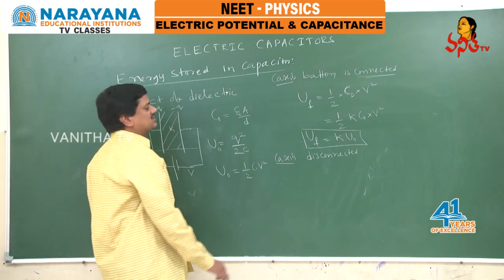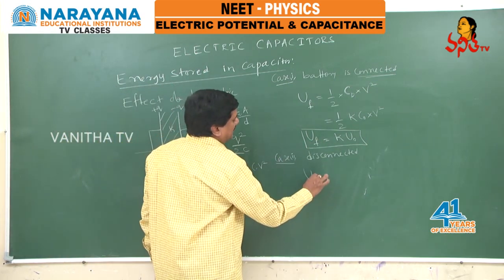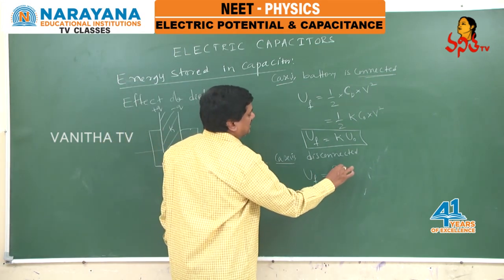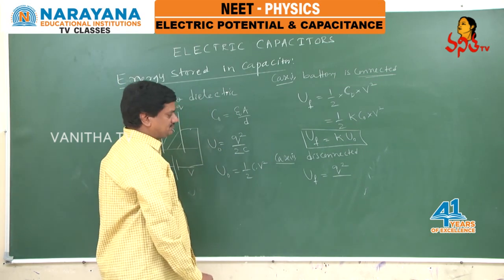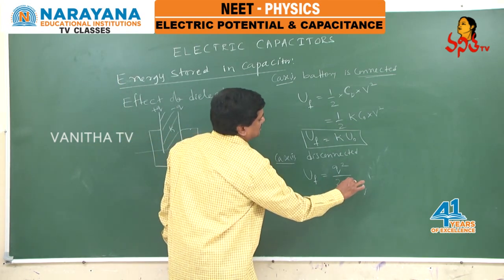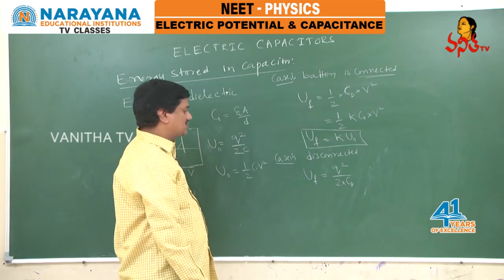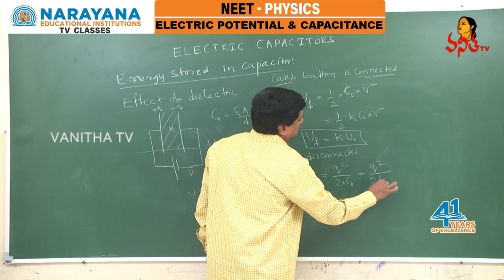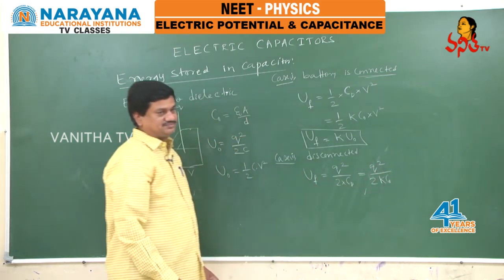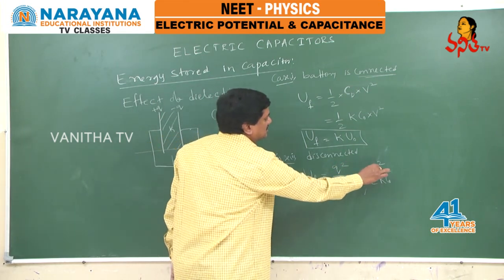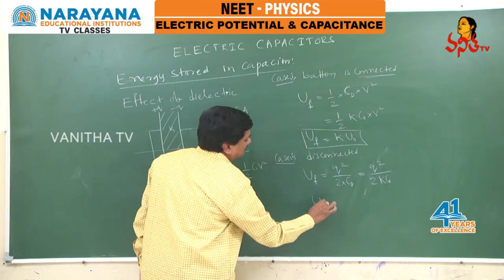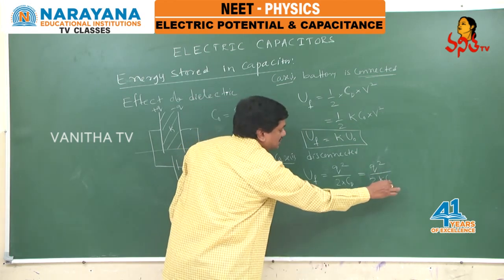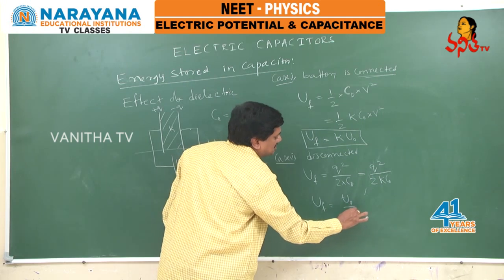If the charge remains constant, which formula to use? Final energy, in terms of charge we have to write, equals Q square by 2 into capacitance with the dielectric, C_D. As usual, when the dielectric is placed, what happens to the capacitance? Capacitance becomes K times. But what is Q square by 2 C naught? It is the initial energy. So final energy equals initial energy by K.